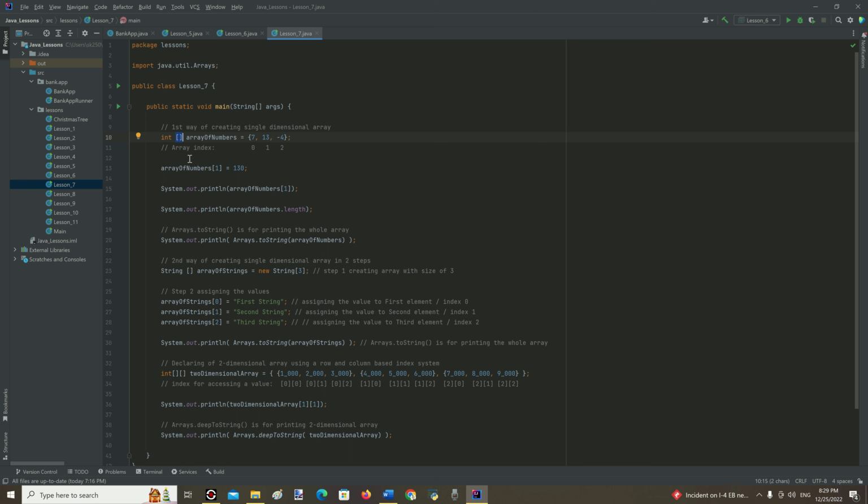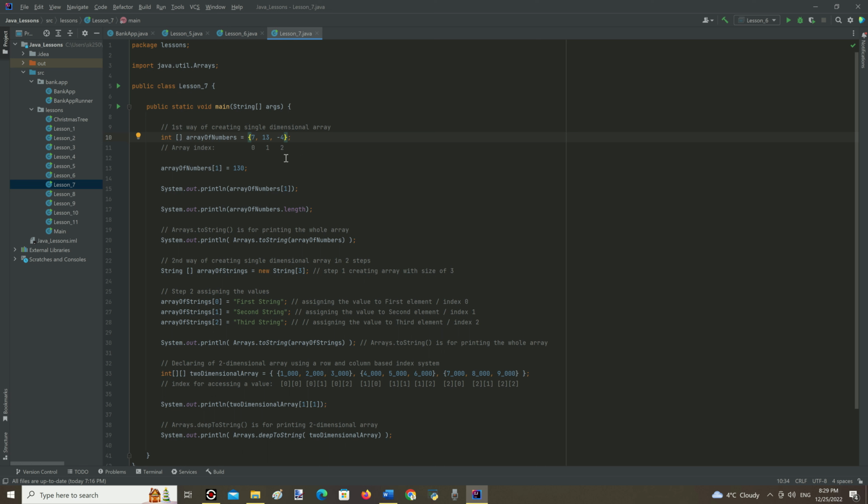Then square brackets as an indicator of a one-dimensional array. Then the name of the variable where this array will be stored, array of numbers in this case. Then the equals sign. Then inside a pair of curly braces there are three numbers in a comma-separated list.